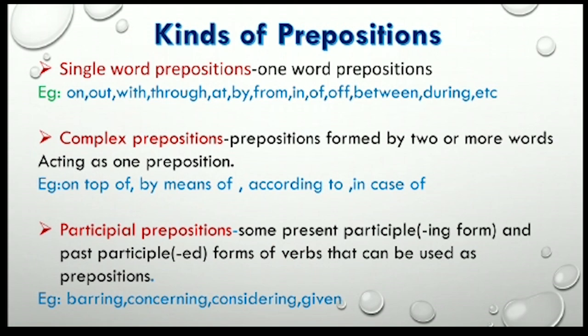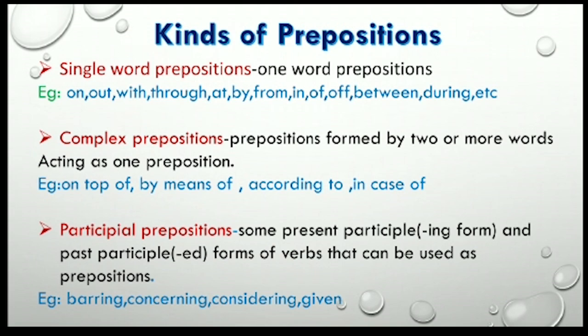Next is complex prepositions. These prepositions are formed by two or more words acting as one preposition. Previously we were using only one word for a preposition, but here it is a combination of two or more words, and they act as a preposition. Example: on top of. Here three words, but we are using it as a preposition. By means of, according to, in case of. These all are complex prepositions.